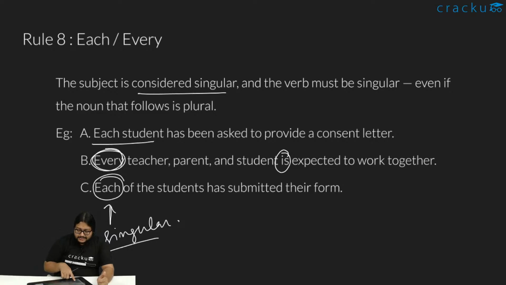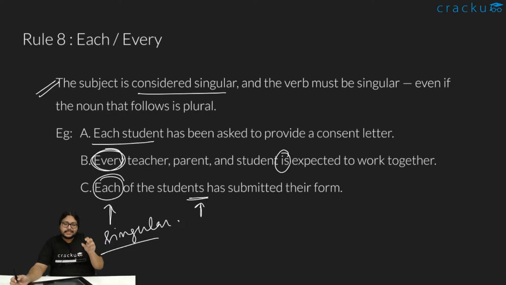In the third sentence, see, each of the students has submitted their own form. Okay, so the students might be a bit off-throwing, right? Like, okay, students they are saying, so it might be plural. But no, because we have each and every, they are always treated to be singular. So this is like a definite rule, doesn't depend on context or anything. Whenever you see a sentence with each or every in the subject, you will know that okay, this is supposed to be a singular verb. The verb should be singular.